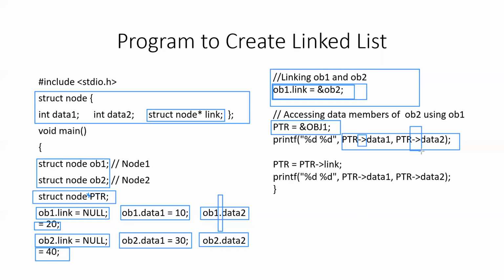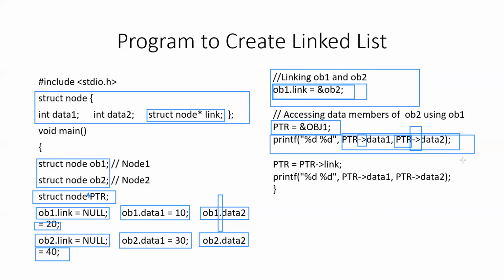It is because PTR is a pointer, and with a pointer you cannot use the dot operator. With a pointer you have to use this hyphen and greater than symbol to access the data members. So using this statement we are able to print the value of the data members of the first node.